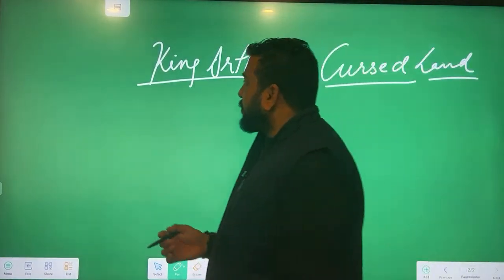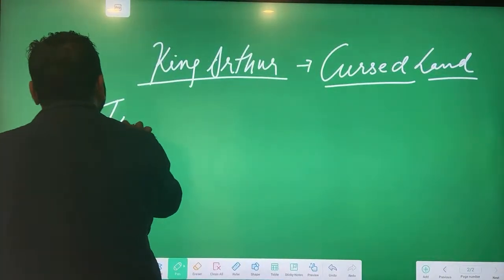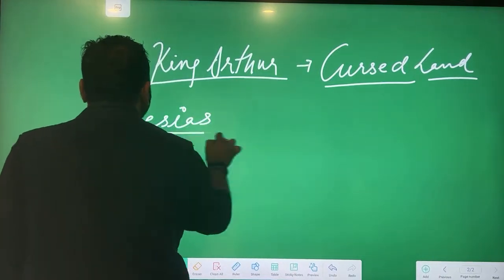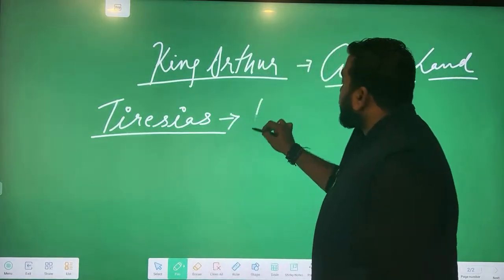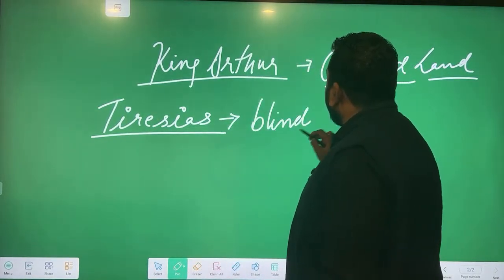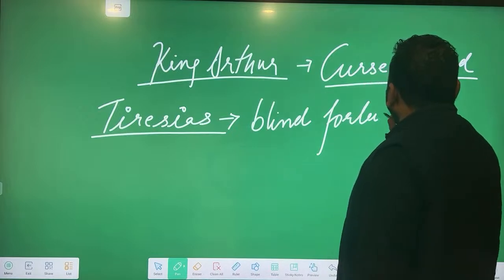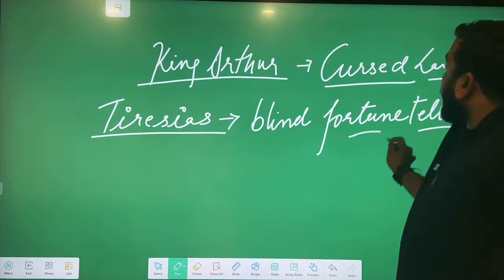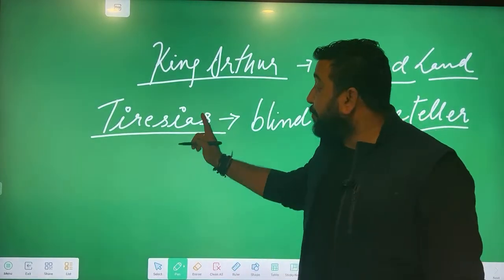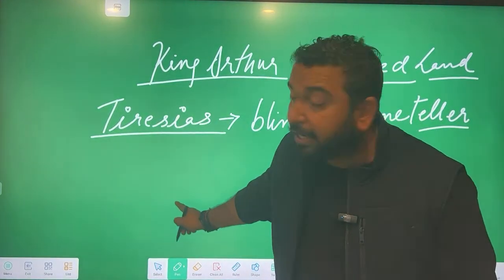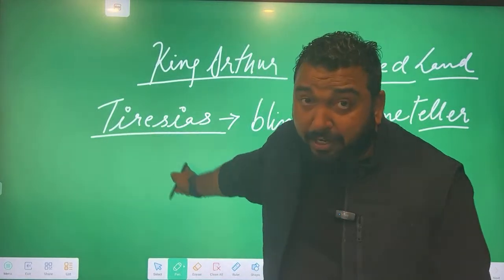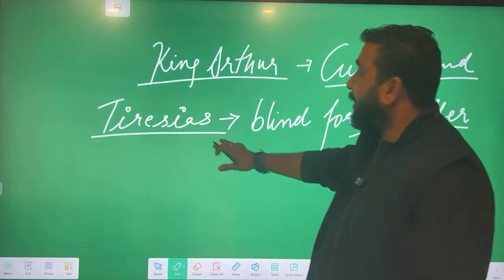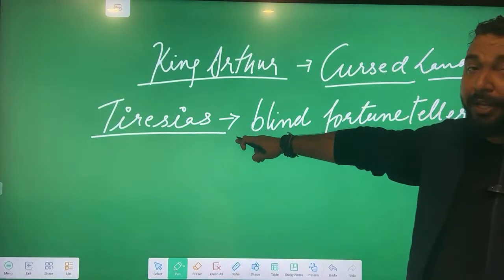King Arthur didn't know what the reason was. King Arthur meets Tiresias. Very important character, my dear students. Please remember, Tiresias is a blind fortune teller. A blind man who can tell you your fortune. First time appears in King Arthur. He's also the narrator of Wasteland. Tiresias appears in Oedipus the Rex. हर जगह पे आता है ये, तो बहुत इंपॉर्टेंट कैरेक्टर है, भूलना नहीं.